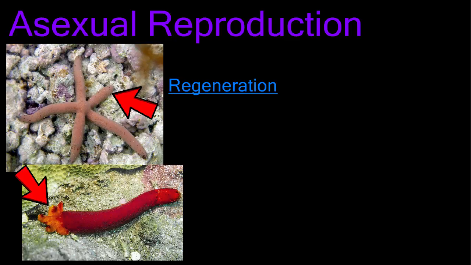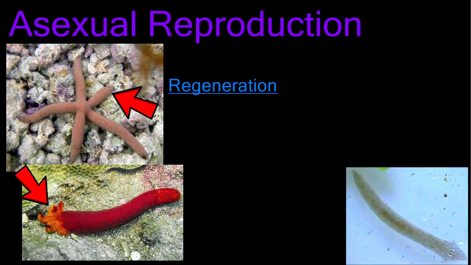Since mitosis is responsible for this growth, both the sea star that lost its leg and the sea star regrown from that lost leg are genetic clones of each other. Another organism capable of asexual reproduction by regeneration is the planarian or flatworm. Cut the worm in half, and both halves would regenerate to form a new worm.